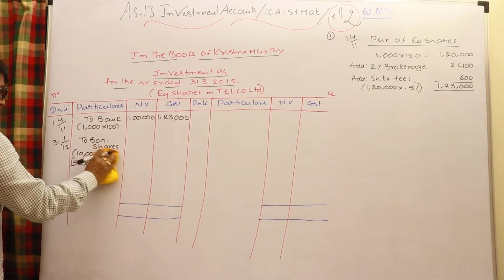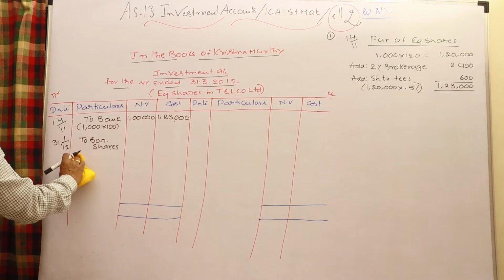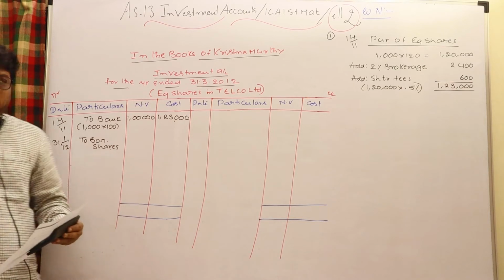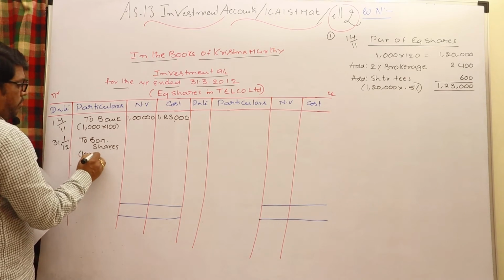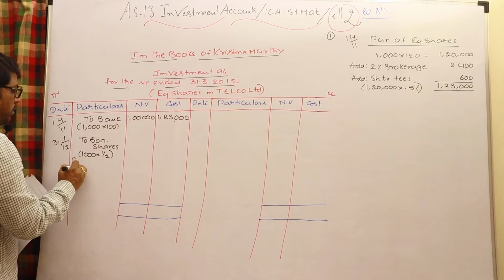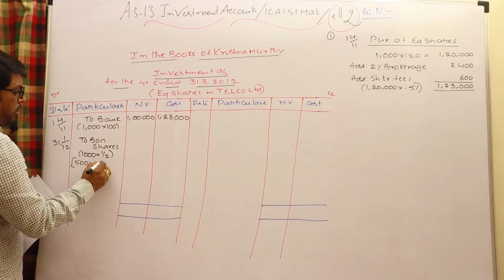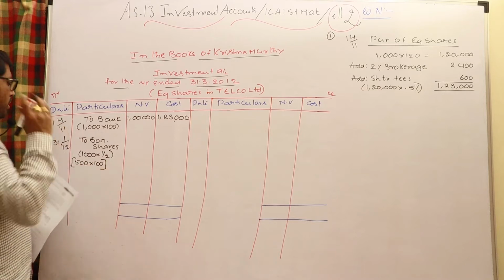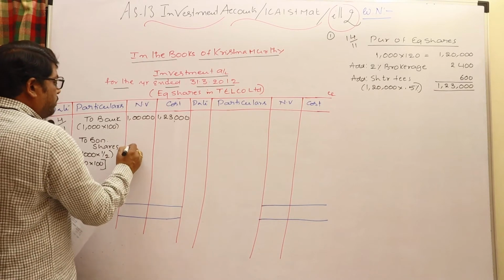For every 2 shares, 1 share is given as a bonus share by the company. So for 1,000 shares, for every 2, 1 share given, that is 500 shares. Each has a nominal value of 100 rupees, so 500 into 100 is 50,000 nominal value.